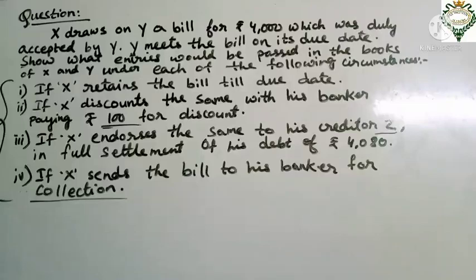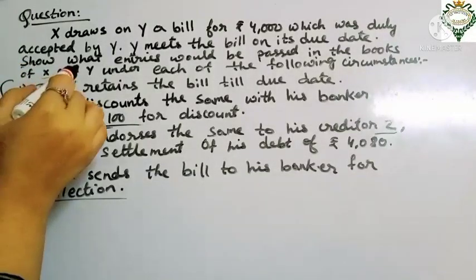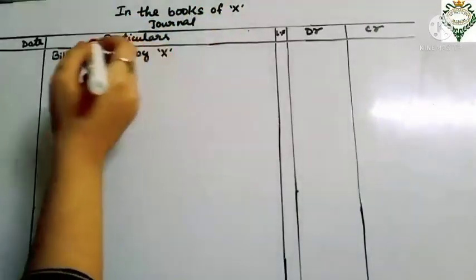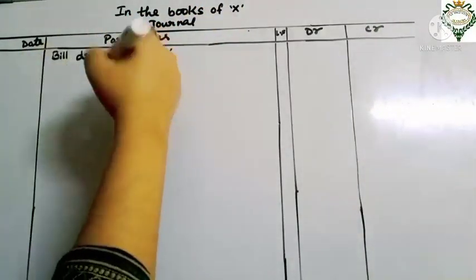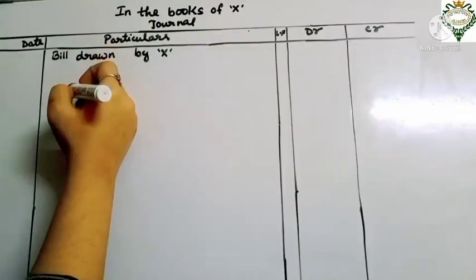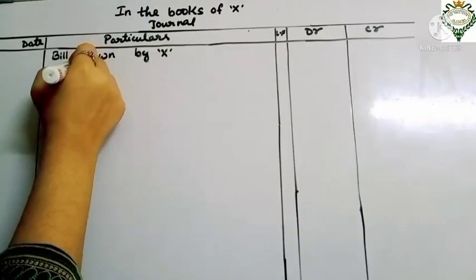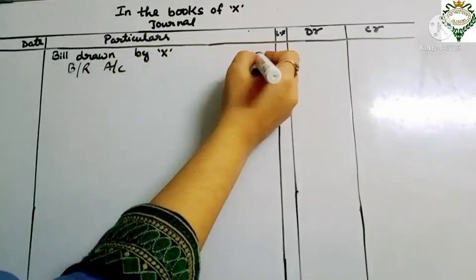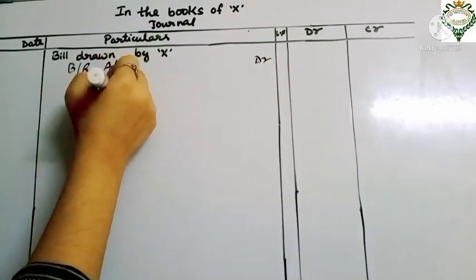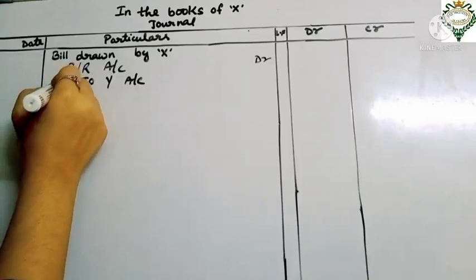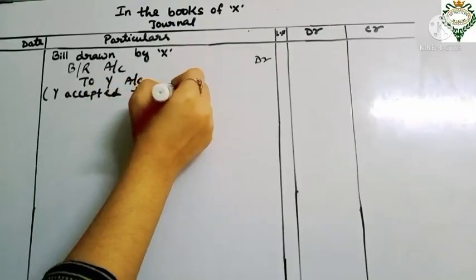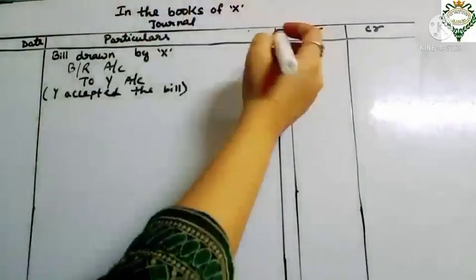So these are the 4 circumstances for which we have to make X's account and Y's account. Come to the solution, student. This is how we have to make the journal entries in the books of X. First we have to record that the bill was drawn by X and accepted by Y. For that we put an entry like this: BR account debit to Y account, and the narration will be Y accepted the bill, and the amount is 4,000.